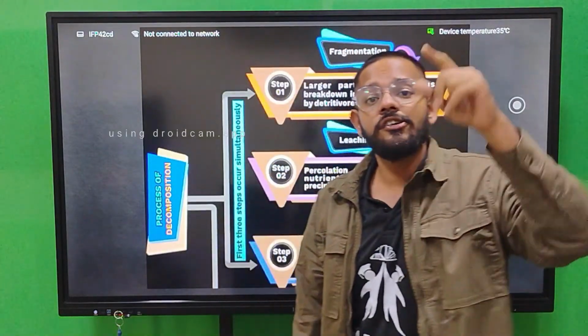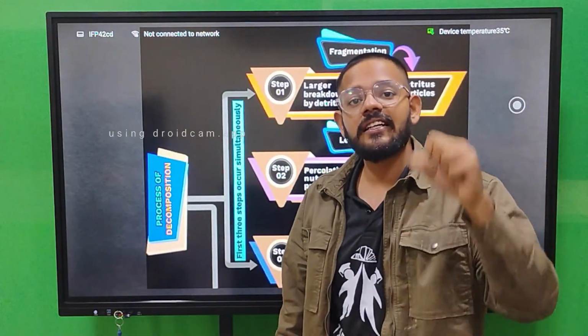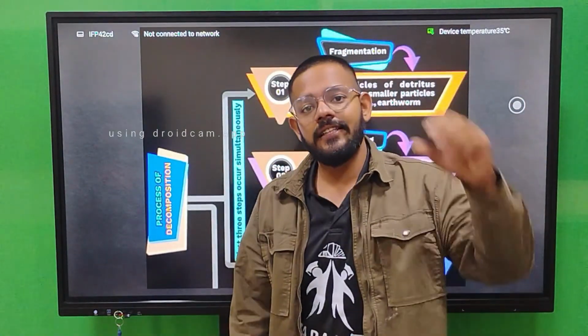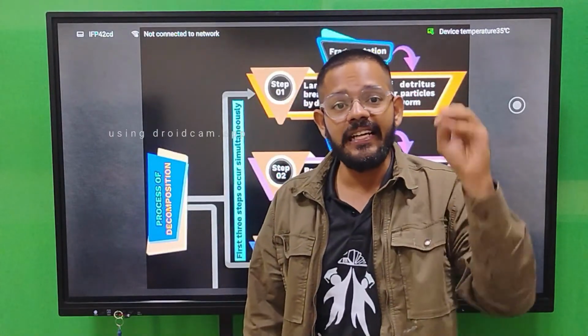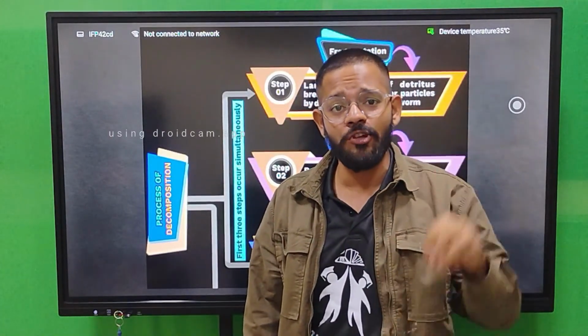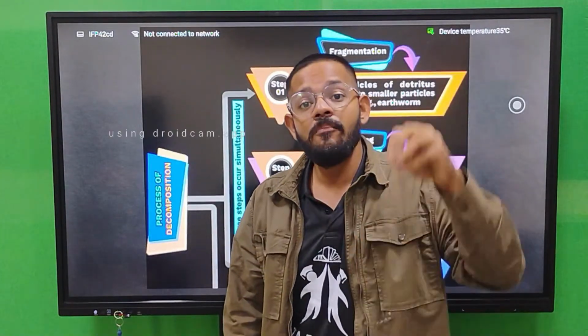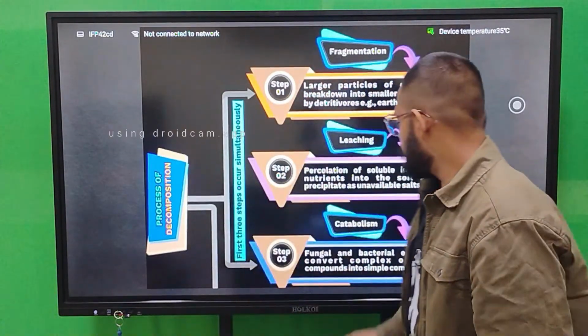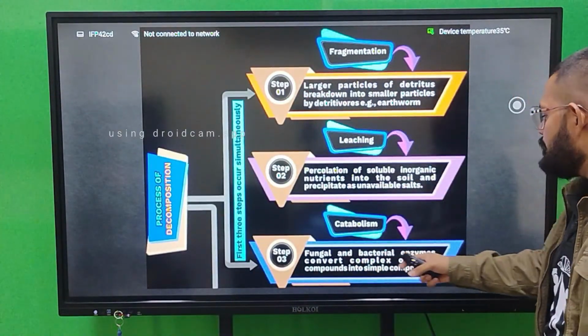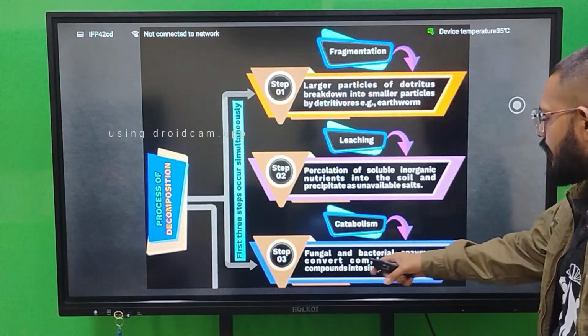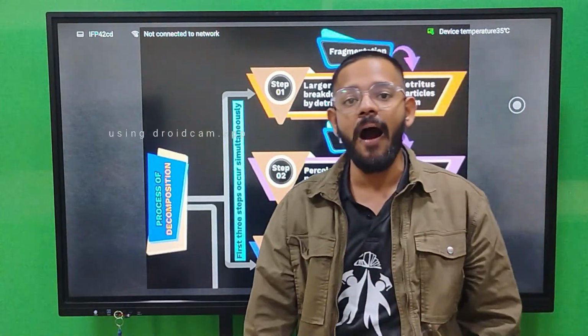Now microbes and fungi come into play. These microbes and fungi release acids and enzymes on that material and make it smaller and simpler. So that is catabolism. Fungal and bacterial enzymes convert complex organic compounds into simple compounds.